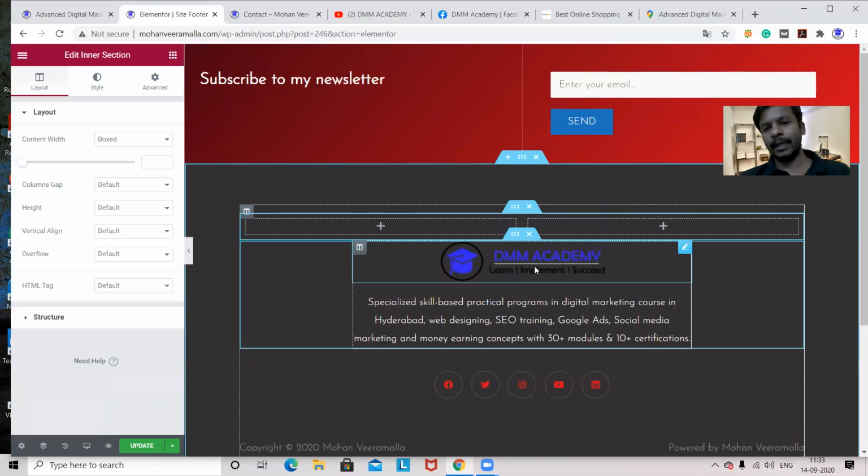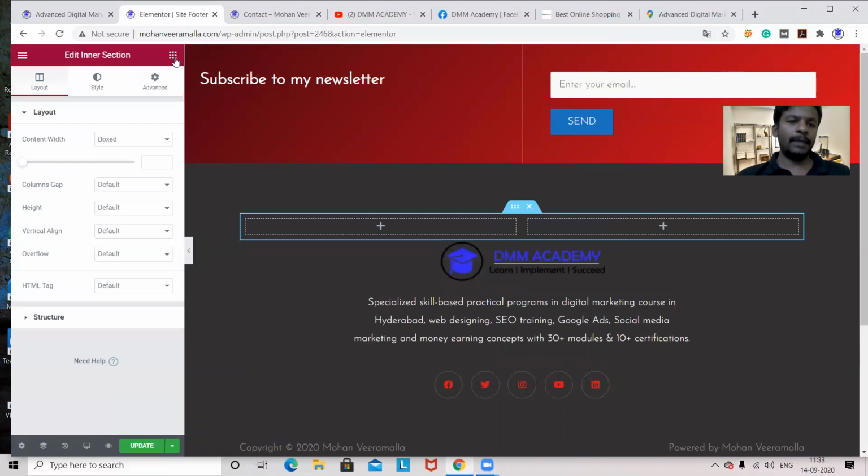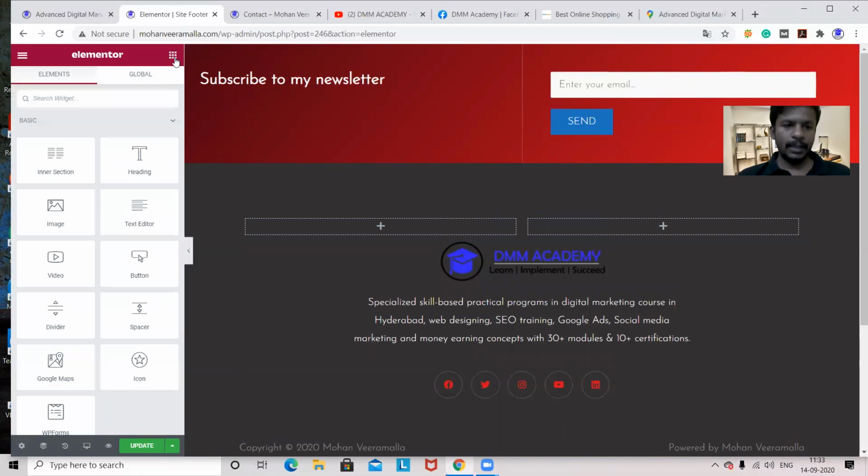When I dropped it, 2 boxes came with plus symbols. That means now the box is asking me to add something. I can add properties now. For example, I want to add an image or a video, any section. For example, in widgets, what we did for showing Google Maps.